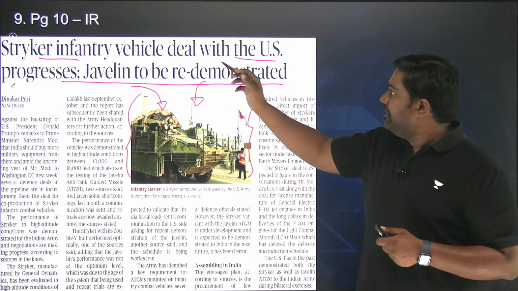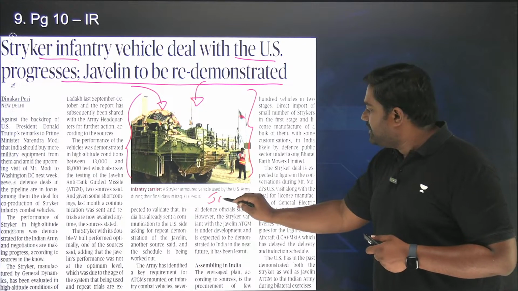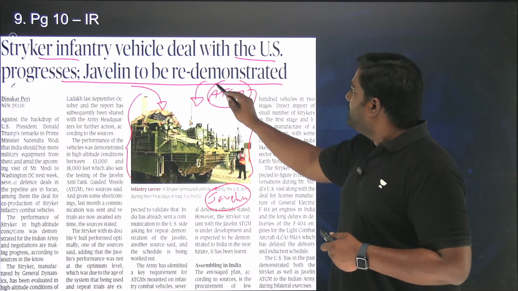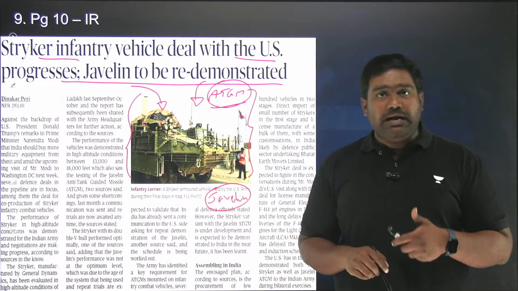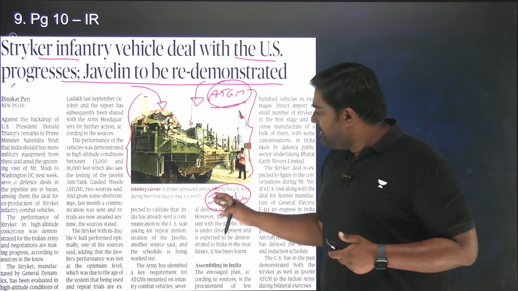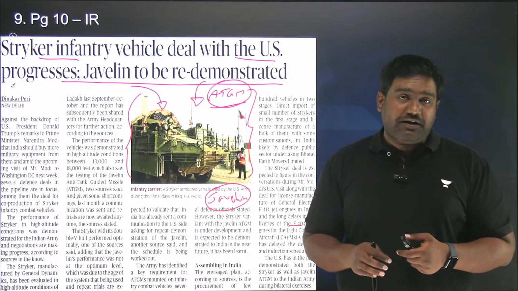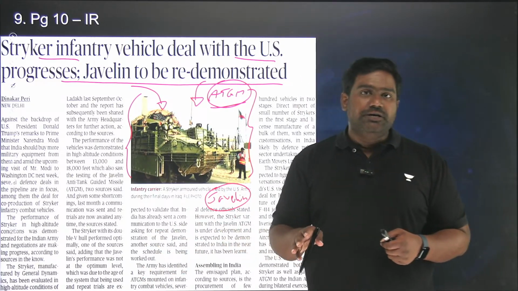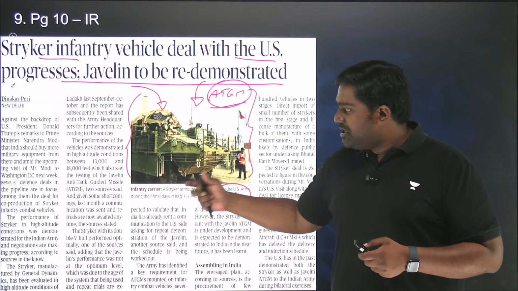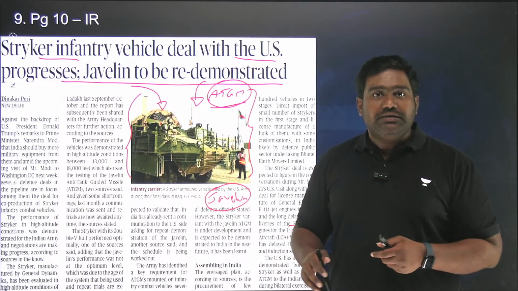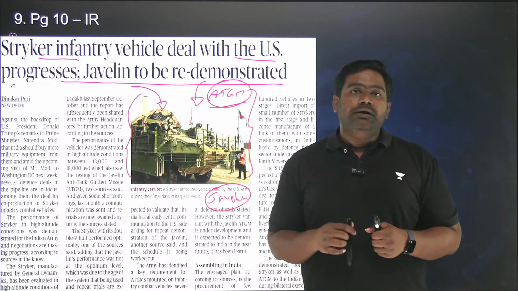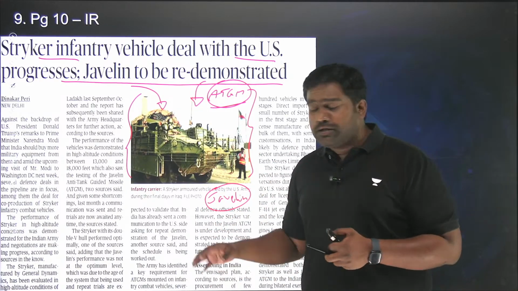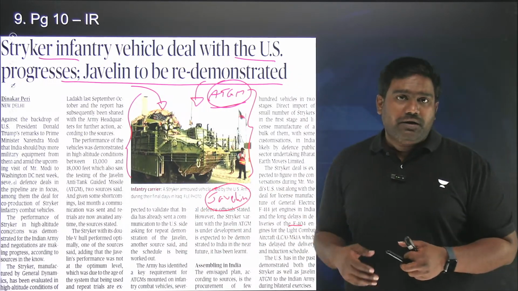and it can be used to fire the Javelin. The Javelin, which is an anti-tank guided missile, specifically to target enemy tanks and tank regiments and infantry units. Javelin ATGM, anti-tank guided missile, can be very effective. So Indian Army is considering this, but however, there are some concerns which have come up during the trials. Recently, trials were conducted by General Dynamics, which is the American defense manufacturer that has developed Stryker and the Javelin missile. But when it functioned in the high altitude region of Ladakh, there were some shortcomings which India has flagged. So we've asked for retrials and a re-demonstration.